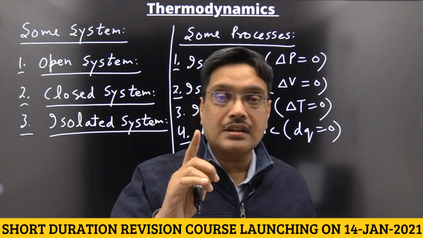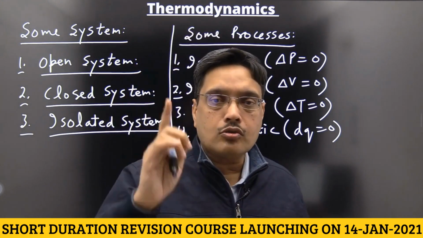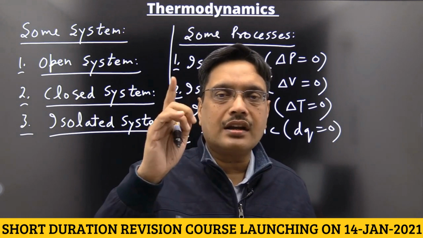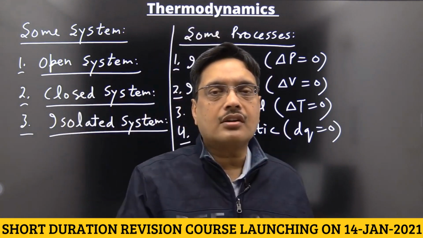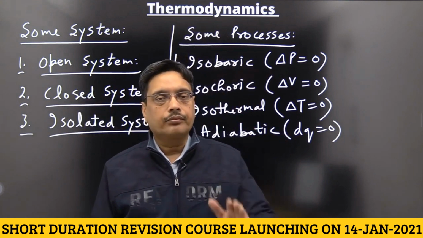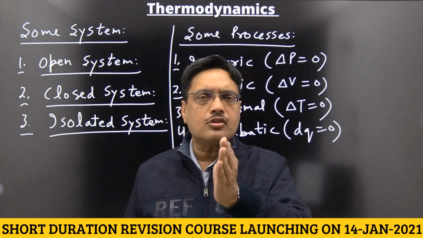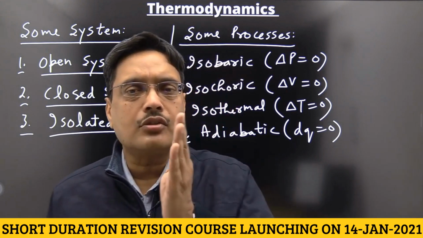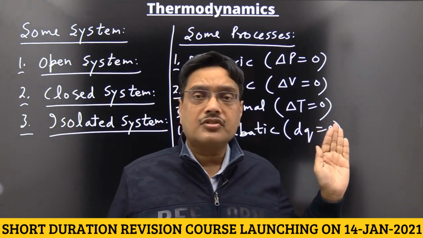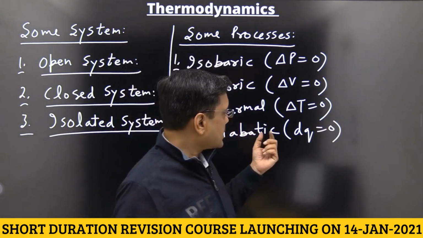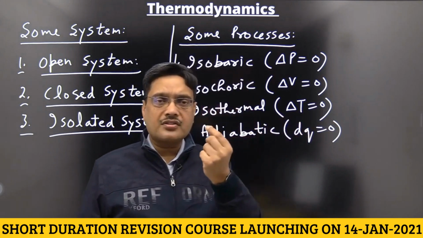But remember, note down this point: Q and W are not state functions. That is why they are never written as delta Q and delta W. They depend on the path of the system, and can only be small differentiated.